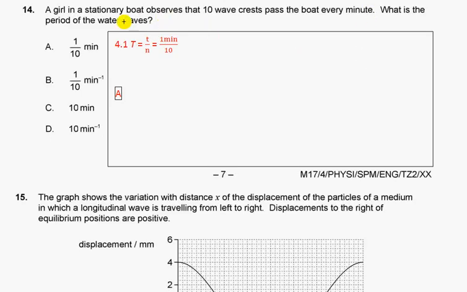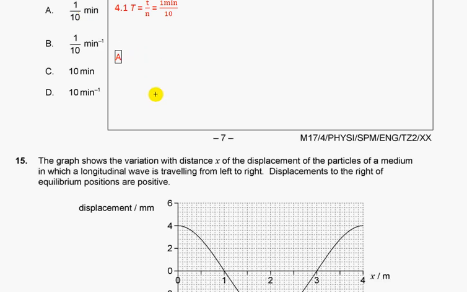A girl in a stationary boat observes 10 wave crests pass the boat every minute. What is the period of the water waves? The period is the time of one cycle, so we divide the total time by the number of cycles, and we get 1/10 of a minute. A.